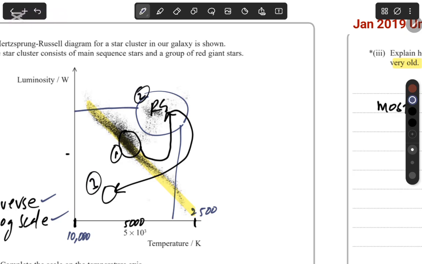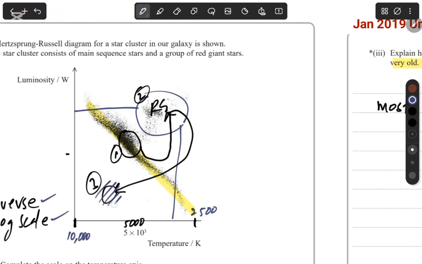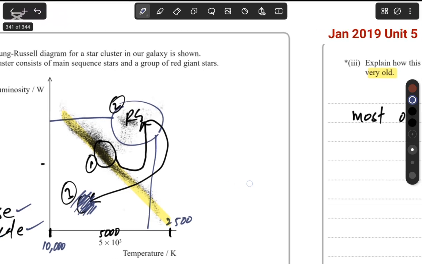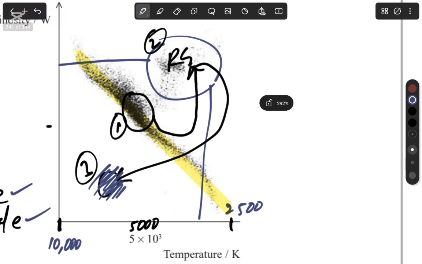Now, if the star cluster is very old, you'll find a lot of stars here. Now, if the star cluster is not very old, then you would find no stars here. So we can see that the stars are not very old. If they were very old, you would find a lot of stars here as well.